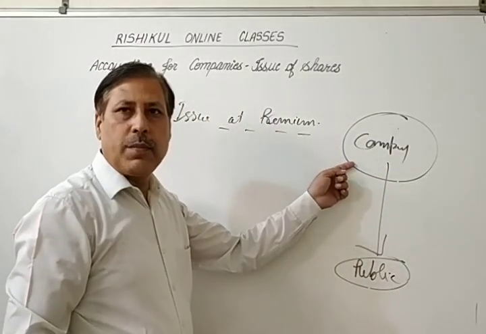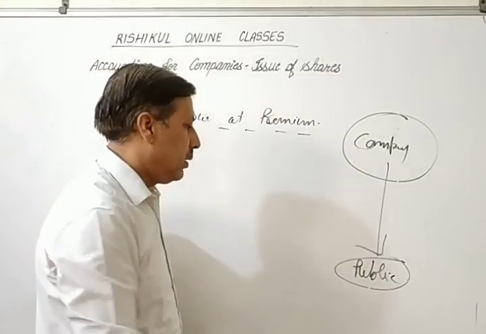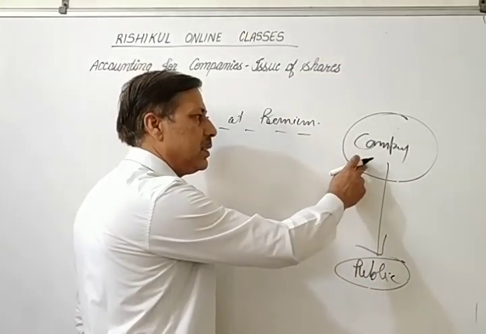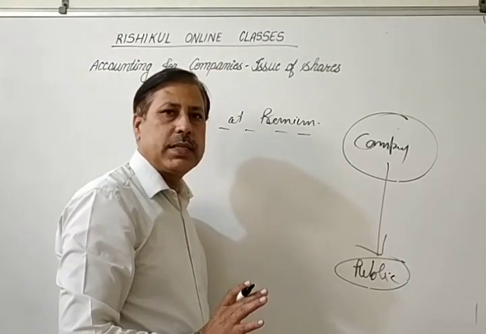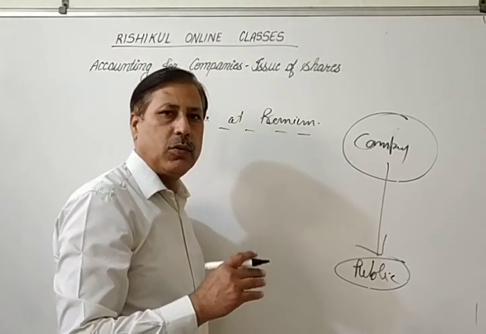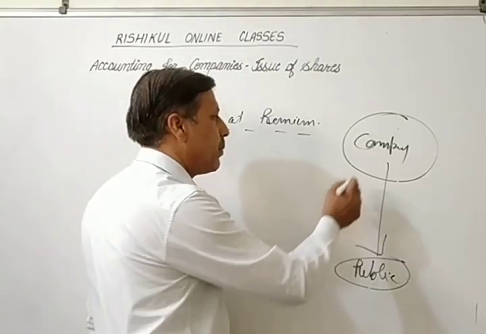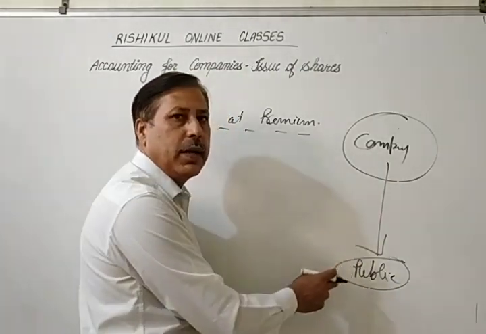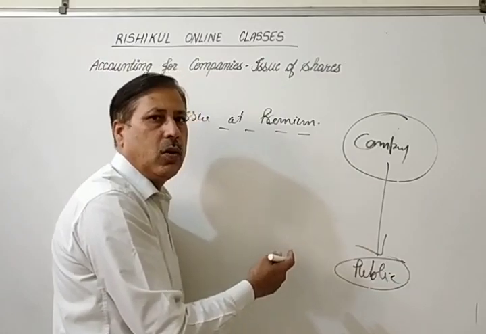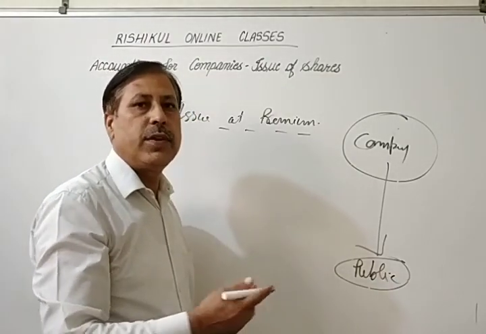So company demand: if the company's repo is up, or you can say good, and goodwill is more, a reputed company, so the company issues the share to the public at a premium, or you can say more than its face value.